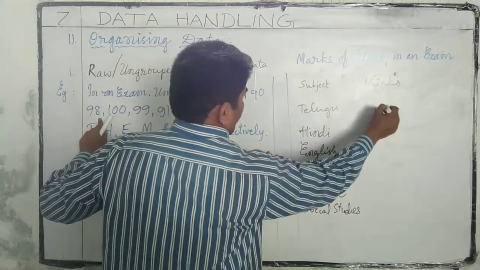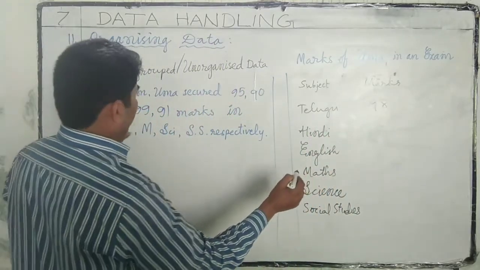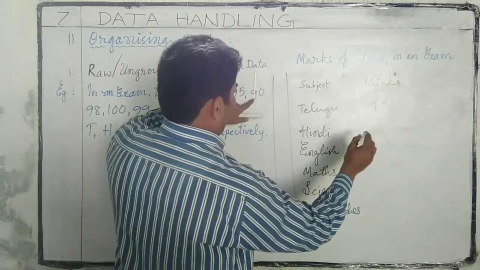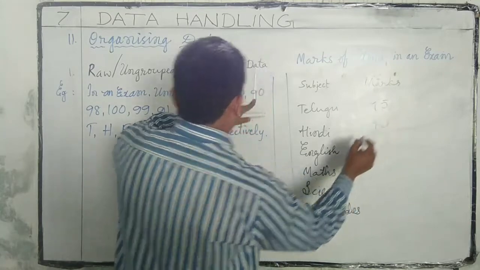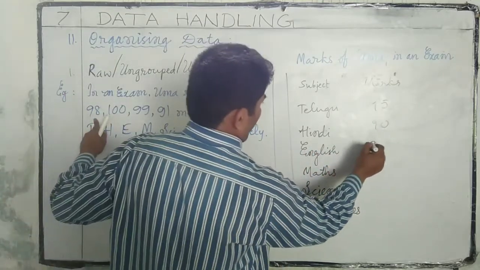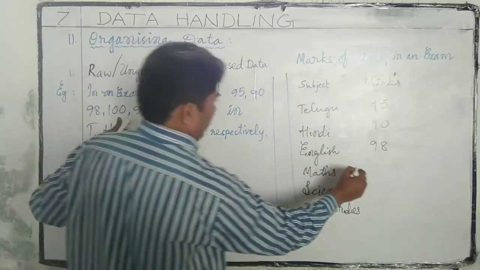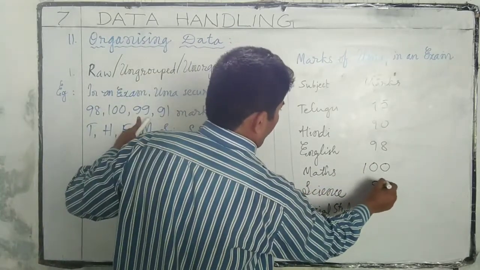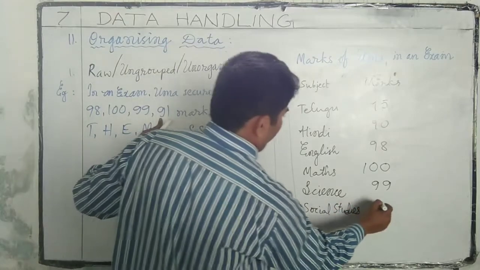Telugu 95, Hindi 90, English 98, Maths 100, Science 99, Social Studies 91.